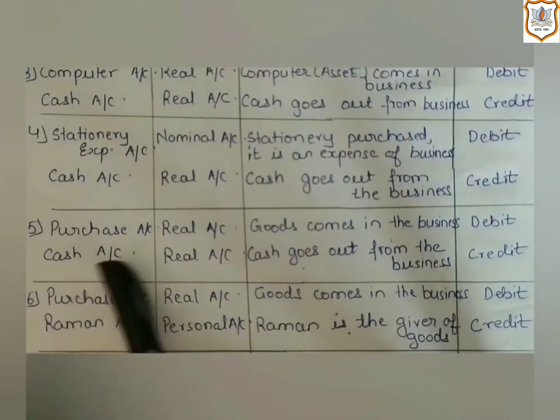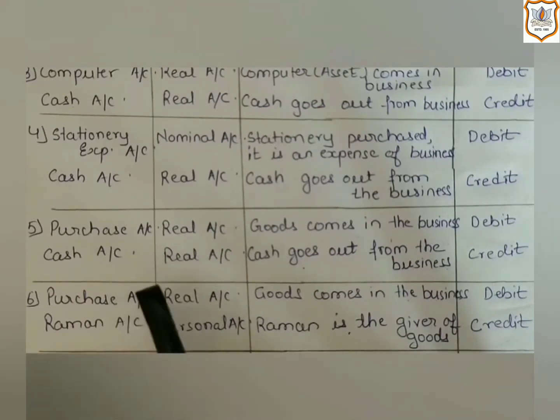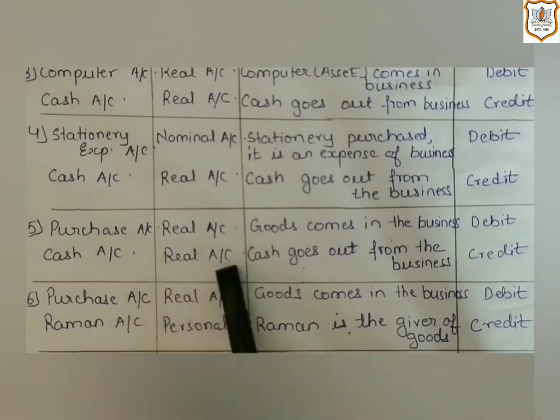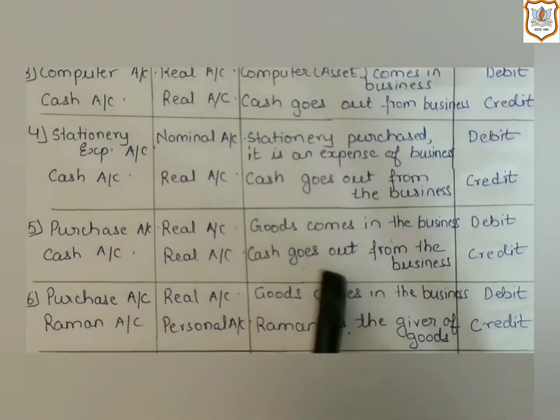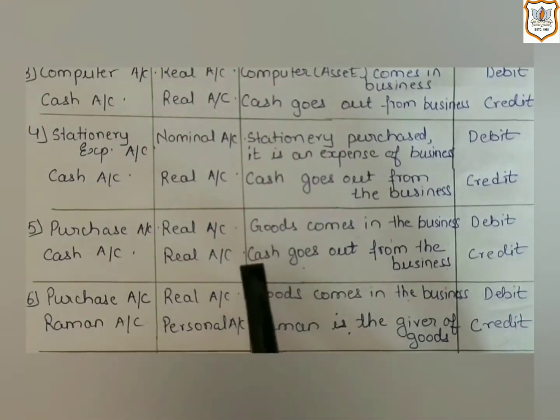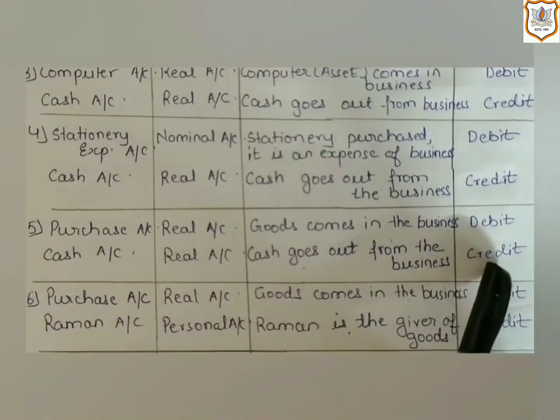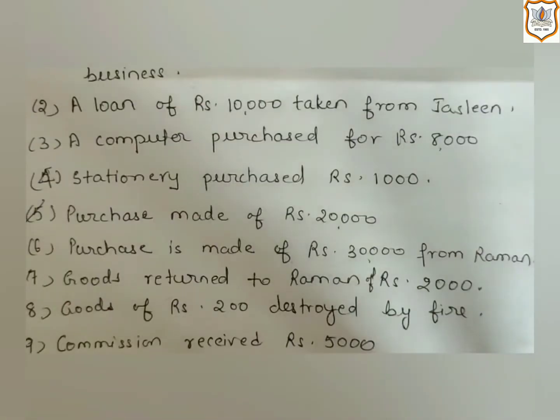Now, the second account is the cash account, which is going to be affected. Here, cash is a thing or it is an asset. That's why it will come under the real account rule. So, by applying the rule of real account, which says that debit what comes in and credit what goes out, here cash is going out of the business as we have purchased goods. So, we must have paid for that. So, in this way, cash is going out from the business. That's why the cash account will be credited. Now, let us move to the next transaction.